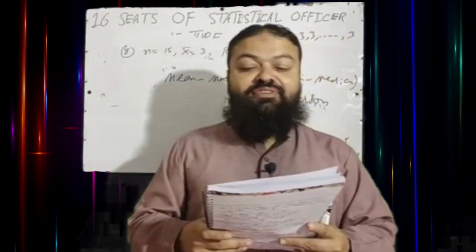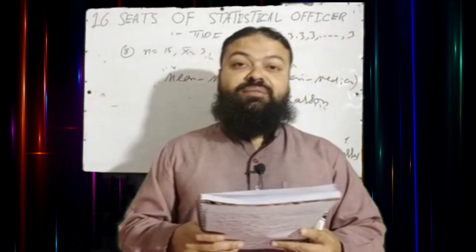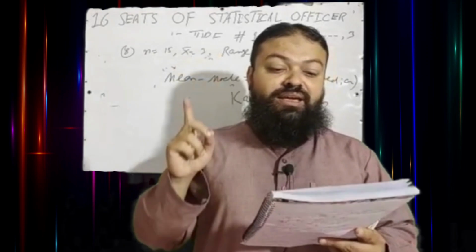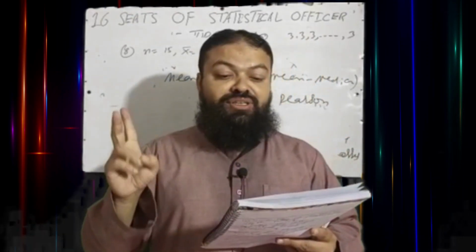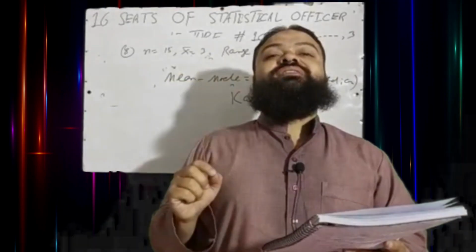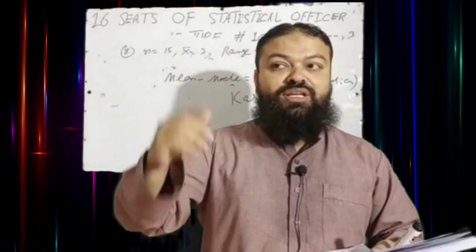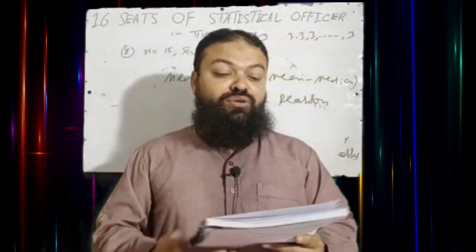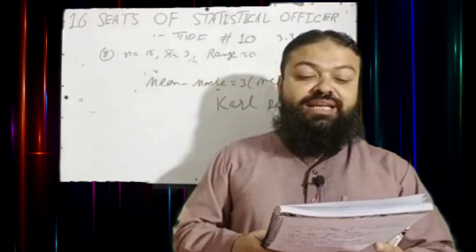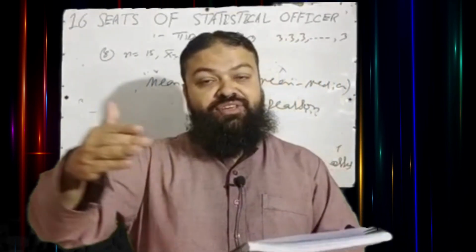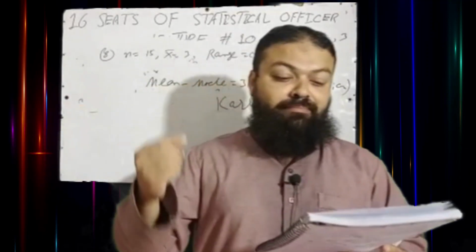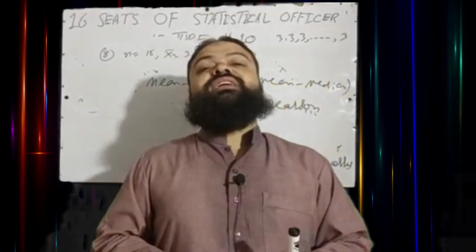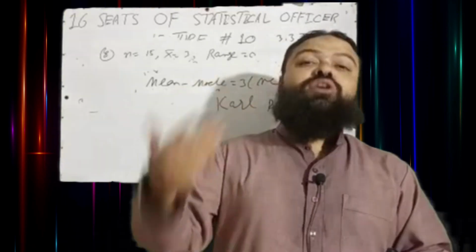Question number 18. Which measure of dispersion is least affected by the extreme values? A very conceptual question, and that has been asked in the exam. A, range. B, mean deviation. C, standard deviation. D, quartile deviation. Quartile deviation, which depends upon Q1 and Q3, is least affected by the extreme values. Please keep in mind. Question number 19. Which of the following can be applied to ordinal data? Whenever we have ranks of measurement, we can apply A, mean deviation, B, standard deviation, C, variance, D, interquartile range. Interquartile range can be used for the ordinal data.